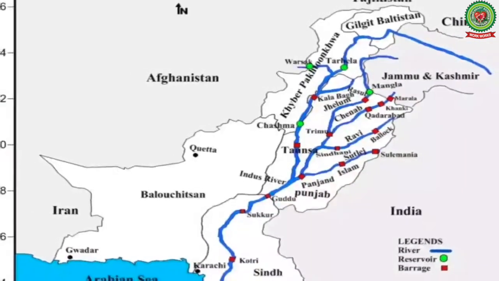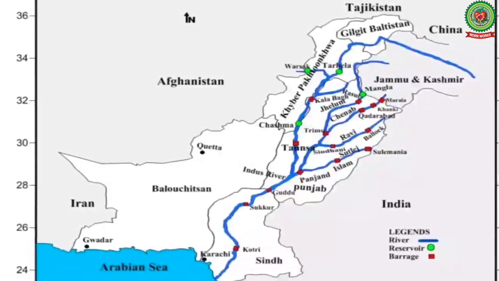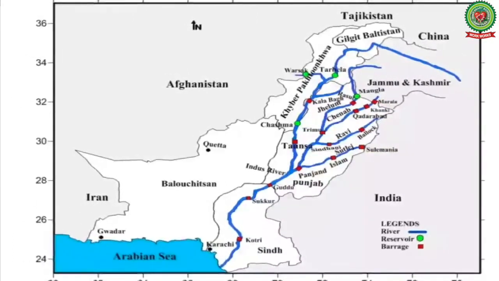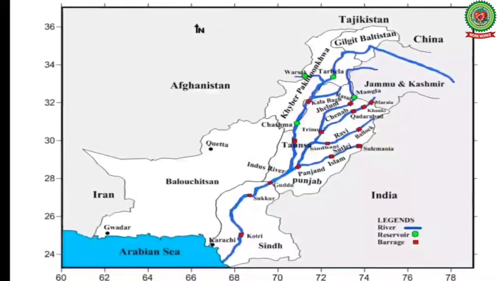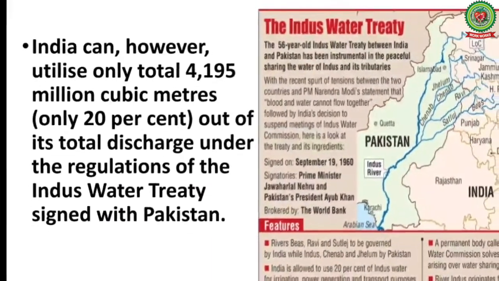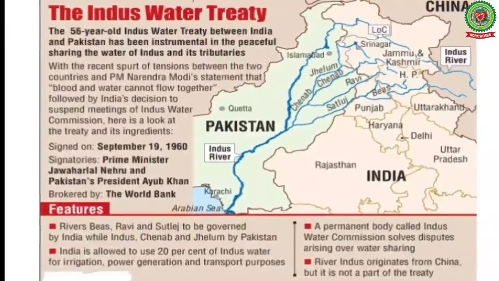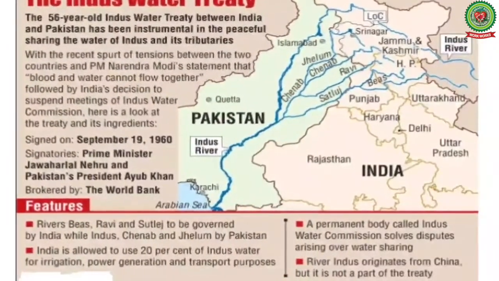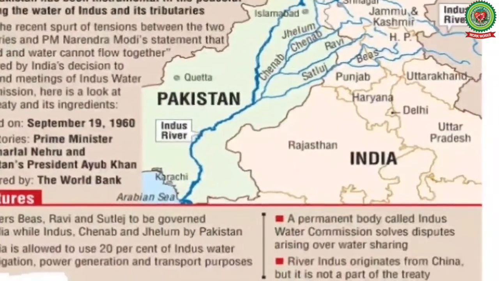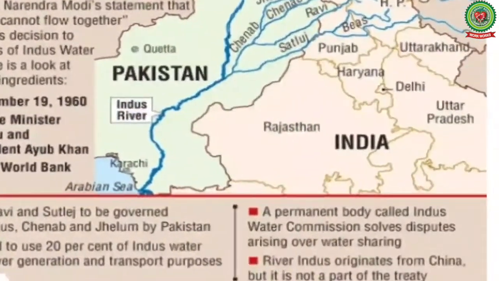It has a catchment area of 1,165,000 square kilometers, out of which 3,21,290 square kilometers lies in India. India can, however, utilize only 4,195 million cubic meters, that is only 20% of the total water discharge of River Indus according to the regulations of the Indus Water Treaty signed between India and Pakistan.